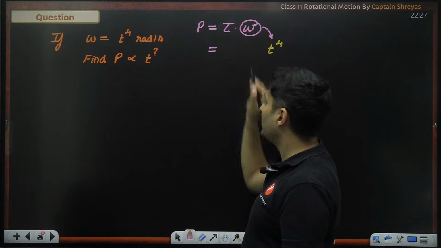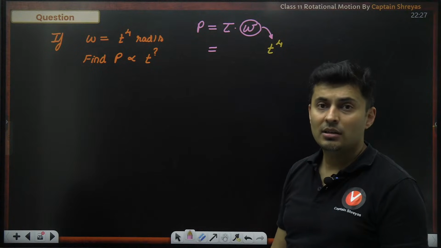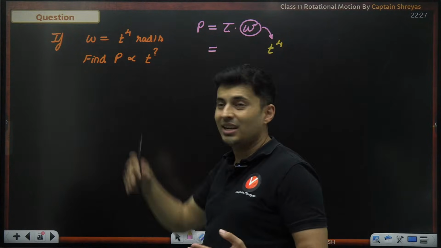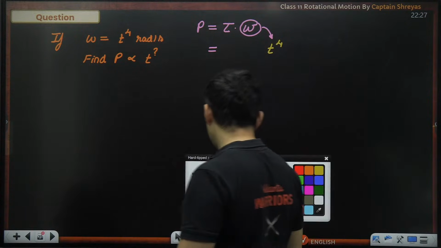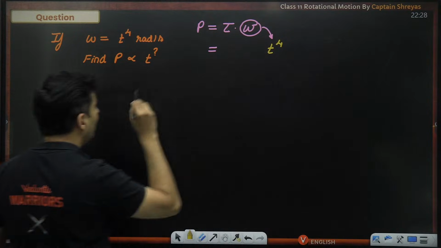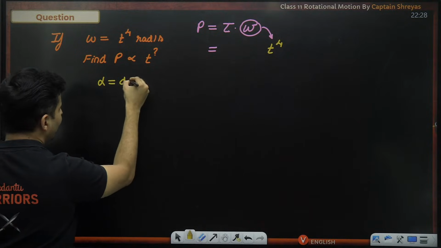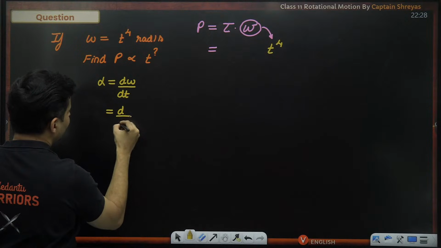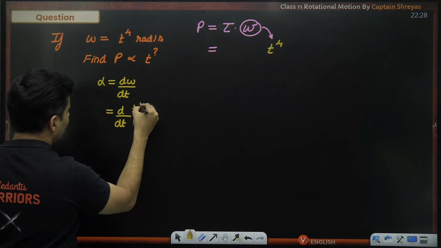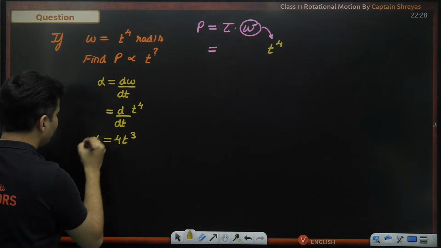Do not forget, even torque is there. And torque need not be a constant. In fact, it will not be a constant because omega is changing like crazy. So torque will also be changing. So the first step is to figure out how much is the value of torque. For that, we will need alpha. And alpha is d omega by dt, meaning I have to take the derivative of time raised to 4, which is 4t cube. That is alpha.